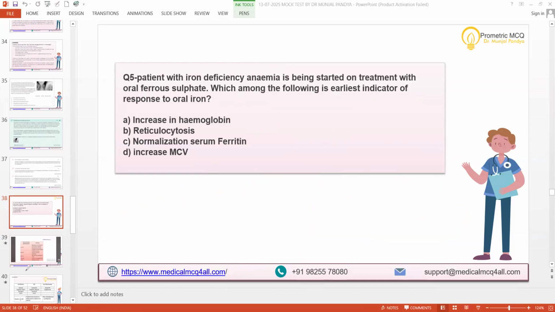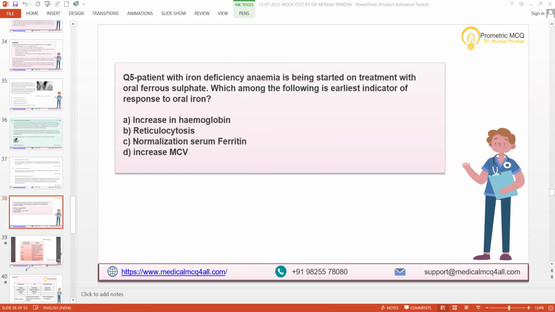Last time I gave the OMSB exam and I still remember one question. Sir, they asked what is the best first single choice for iron deficiency anemia. What we have to give the patient: oral ferrous sulfate, IV iron, and there were 5 to 6 options, and none of the above. So, sir, what should we go for? Is oral ferrous sulfate the correct answer, or another choice?